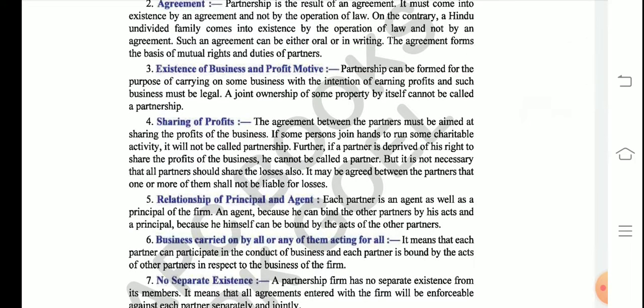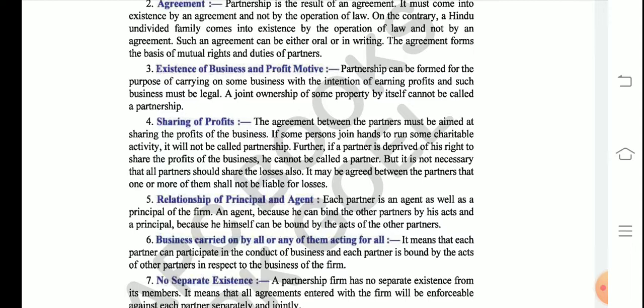I've already told you about this. The partners share the profit or the losses in a pre-decided ratio. The paragraph talks about how it is not necessary for all the partners to share the losses also. In the practical portion, you'll see some examples of it, that all the partners do not share losses. All the partners have to share the profit, but it is not necessary for all the partners to share the losses. Suppose there are three partners, A, B, C.